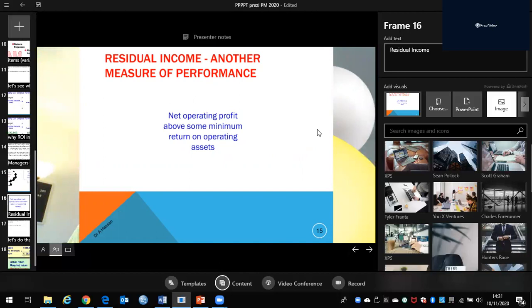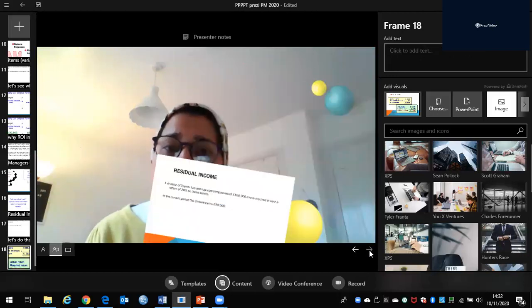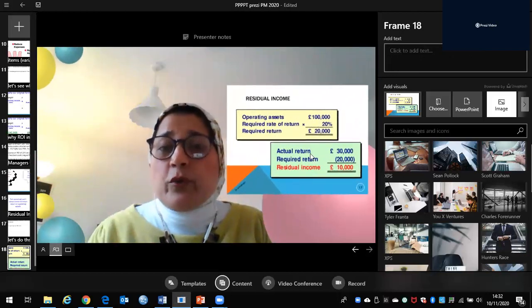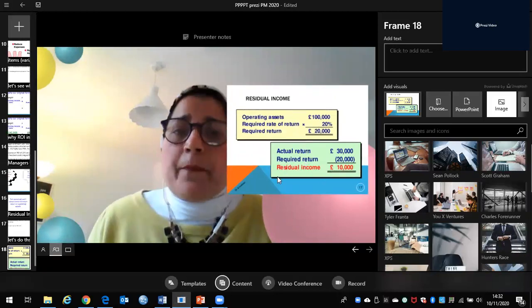We had operating assets of 100,000 and a minimum rate of return of 20%. We calculated the required return as 100,000 times 20%, which is 20,000, and we compared the actual return with the required return, and this is how we got the 10,000 residual income.